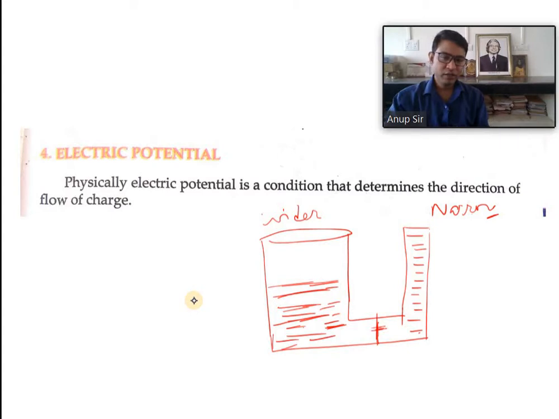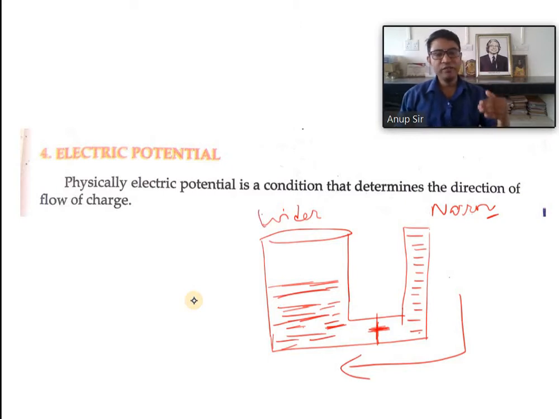Whenever this path is opened and the water is allowed to mix, the water will go from the narrow to the wider cylinder, because we know from class 6 onward that water finds its own level.